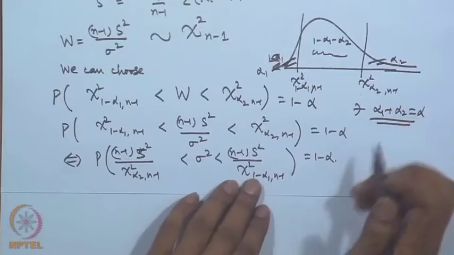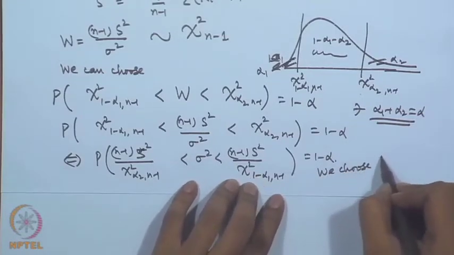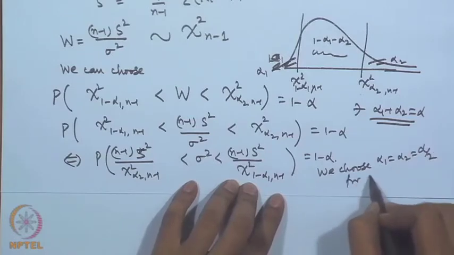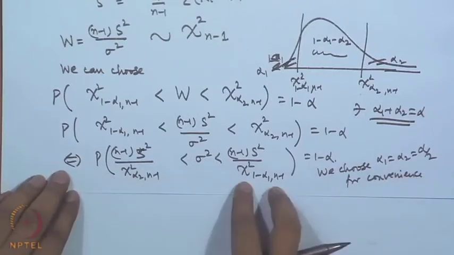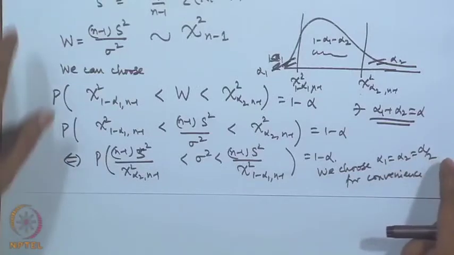For convenience, we may choose alpha_1 equal to alpha_2 equal to alpha by 2. What I am saying here is that we may get several intervals which will have the same confidence level 1 minus alpha, but for practical purpose one may fix up so that we can come to a unique solution. So, we can choose alpha_1 equal to alpha_2 equal to alpha by 2.